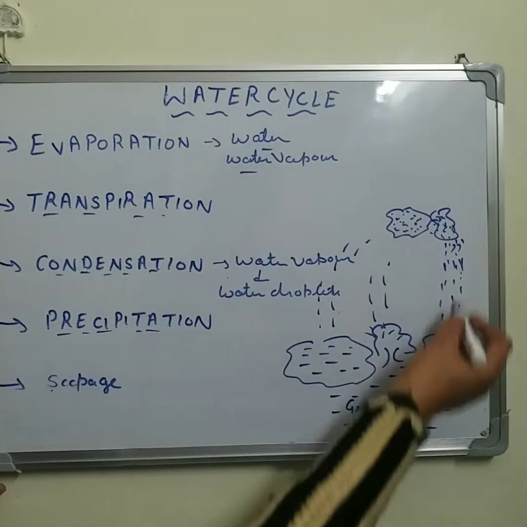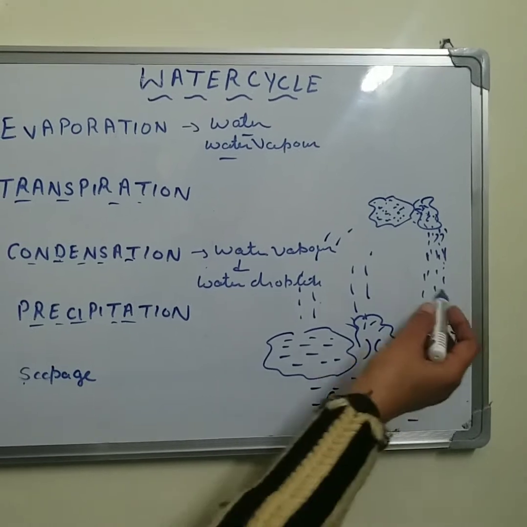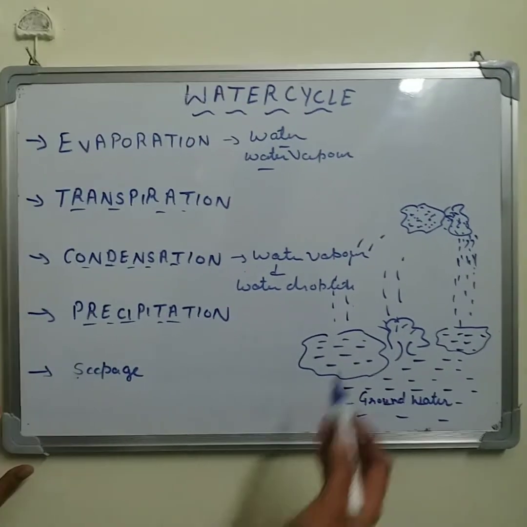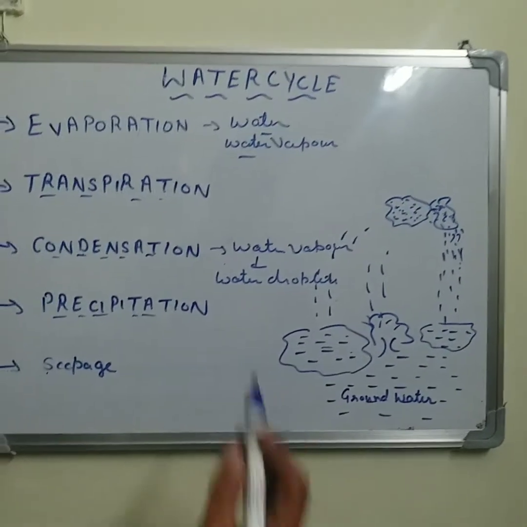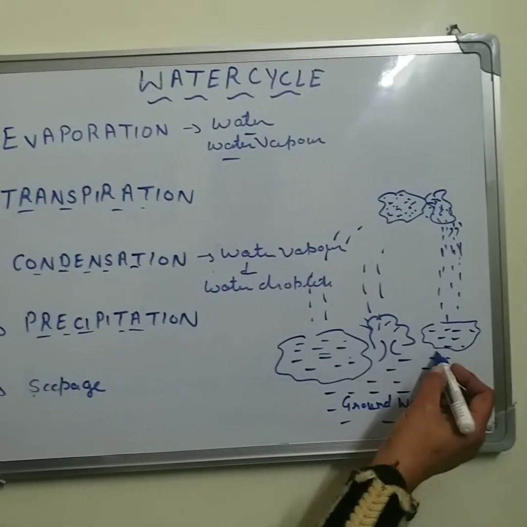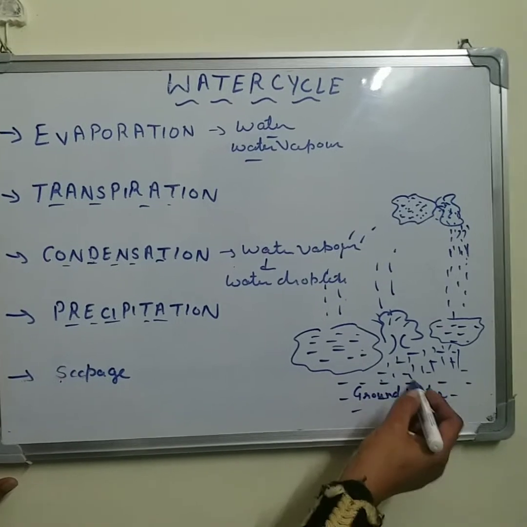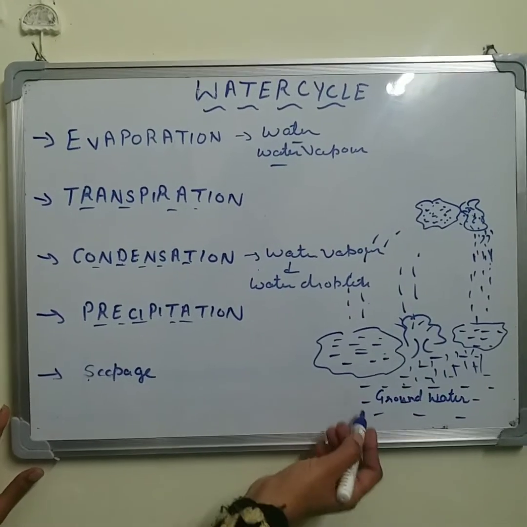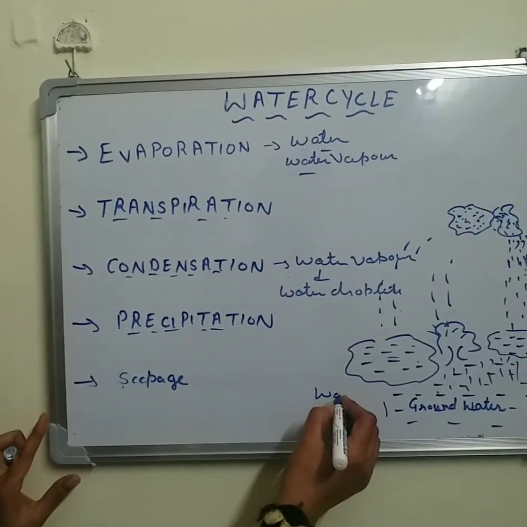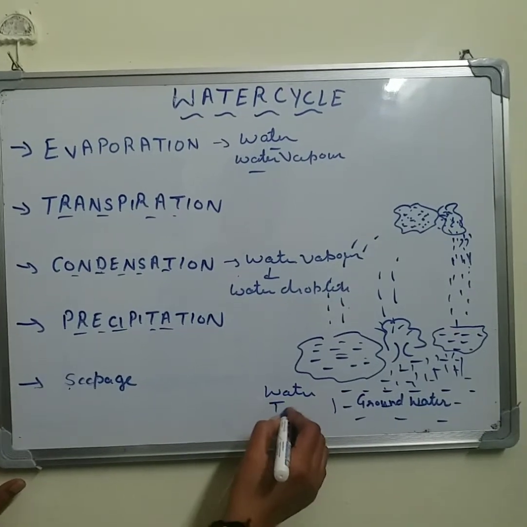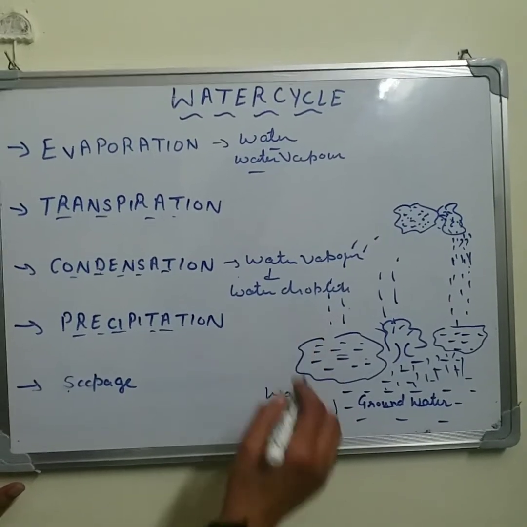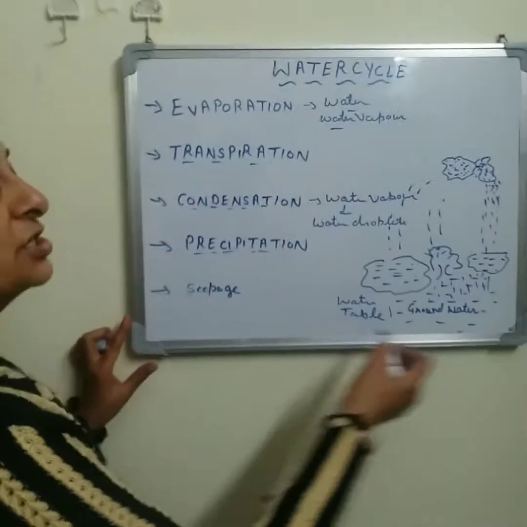Now naturally when the water comes back as rain, the water reaches the drains and the water bodies, and a sufficient amount of water also seeps down under the ground with the help of the soil and increases the water table. So due to that process, there is a circulation of water.